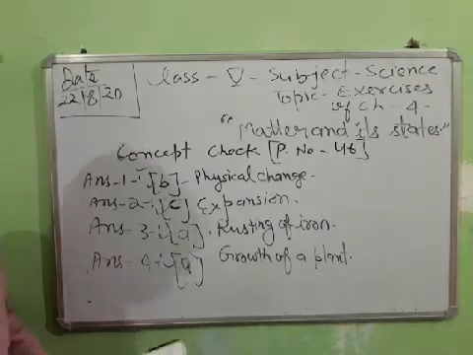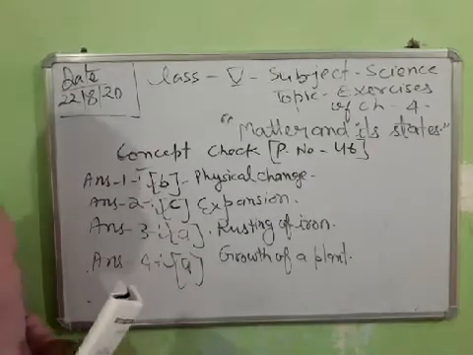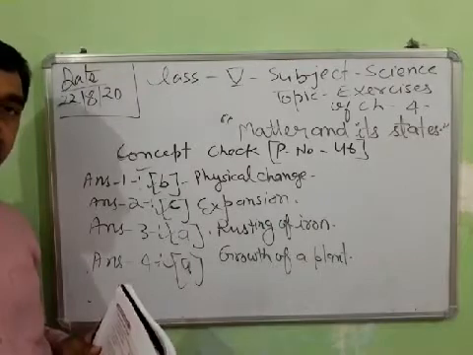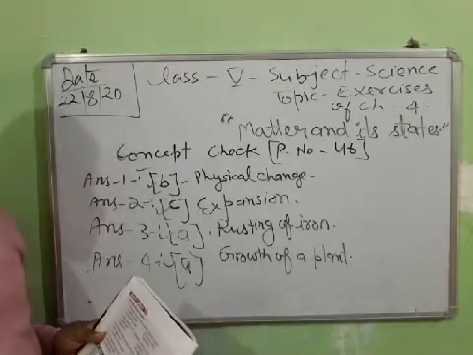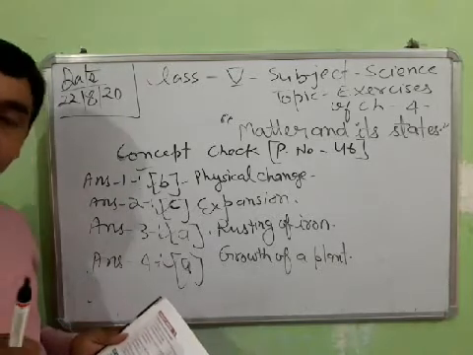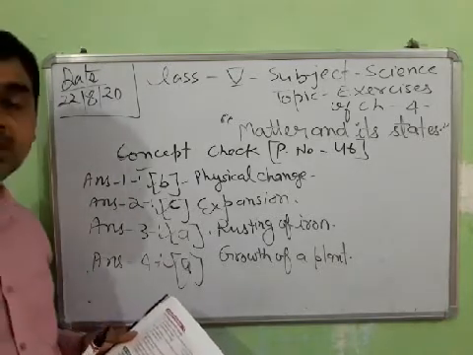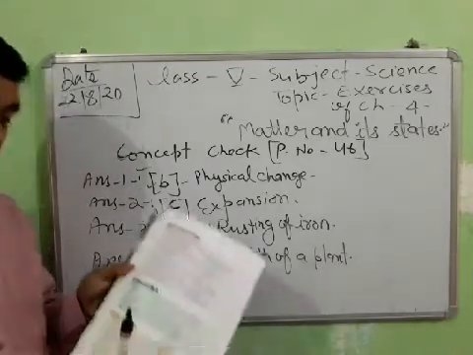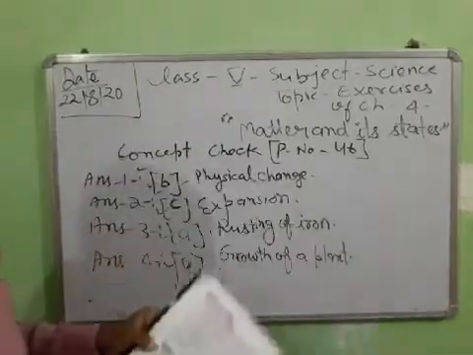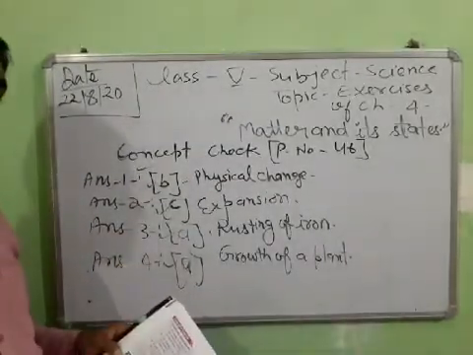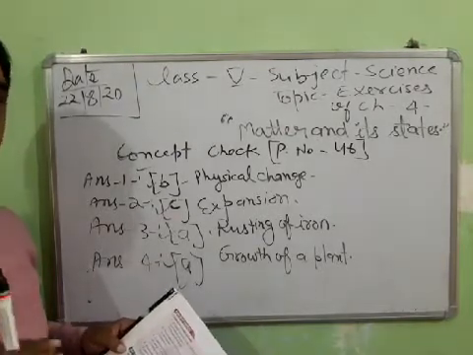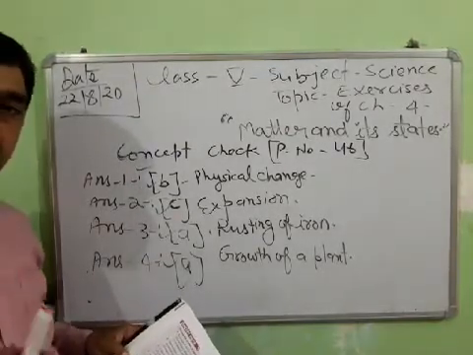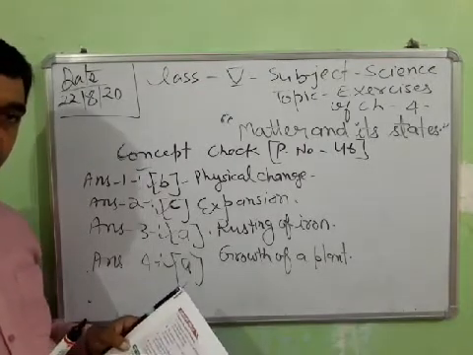And listen student, before starting the question answer in your fair copy, not in the book, you should write down the key terms which are given in your chapter. These are the key terms. In future I would like to ask these types of definition questions in your test.